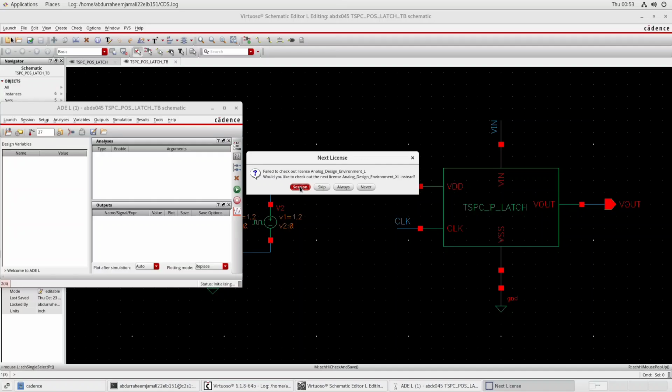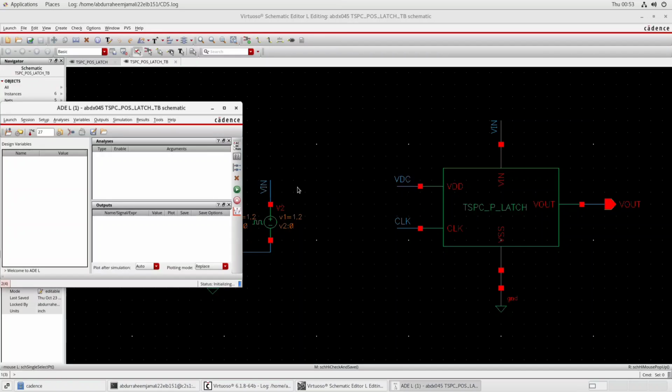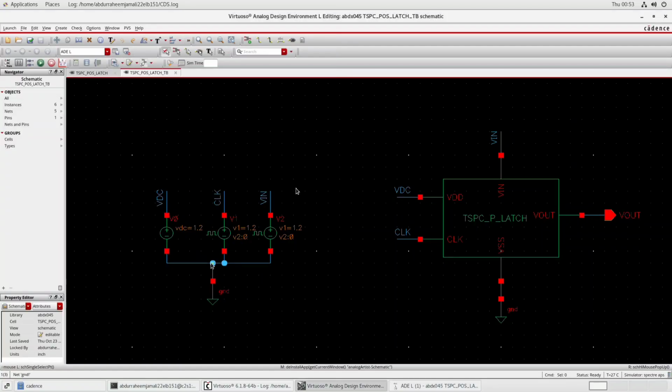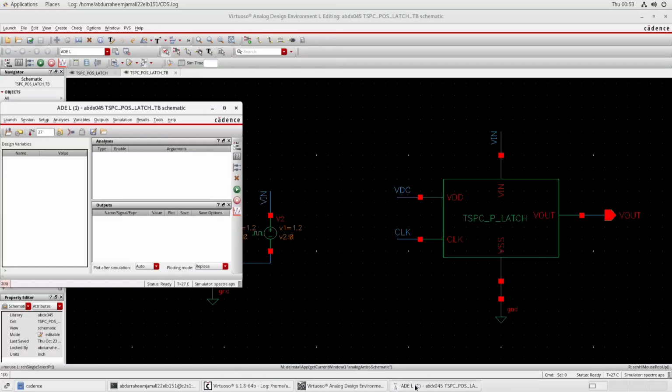Click on ADEL. Now we will click on session. So we have the ADEL tab, which is here. I will click on it, and after clicking this, this tab opens.